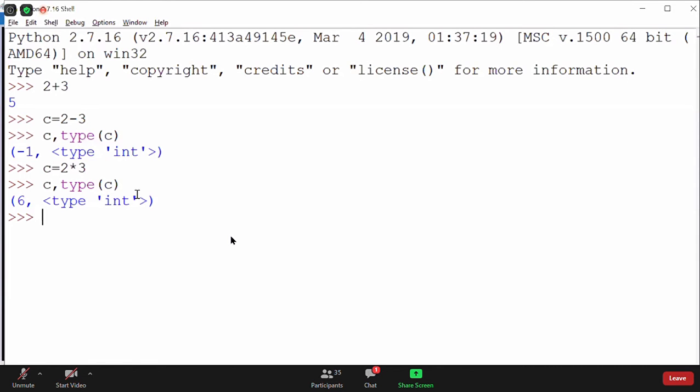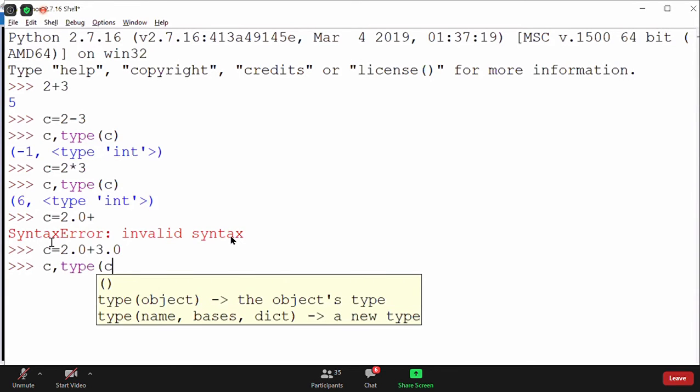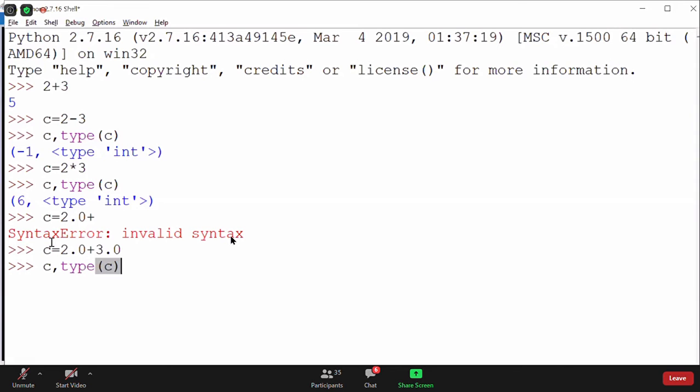In all these cases, if I take C is equal to 2.0 plus 3.0, what will you be expecting now? So obviously 2.0 is a real value, and 3.0 is also a real value, and obviously the C value will be, oh, by mistake we removed it. So 2.0 plus 3.0 will give you, and let us print C and type of C. It will tell you C is 5.0 and the result will be of float type.